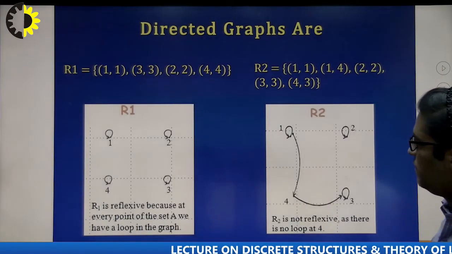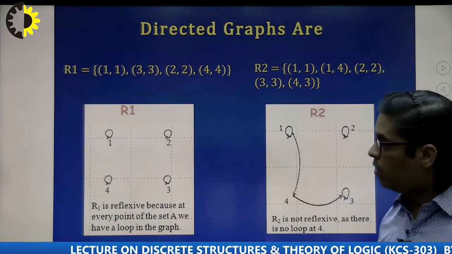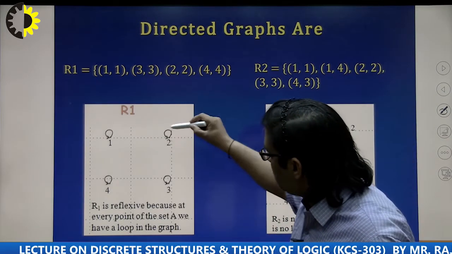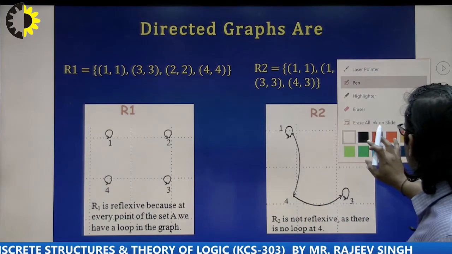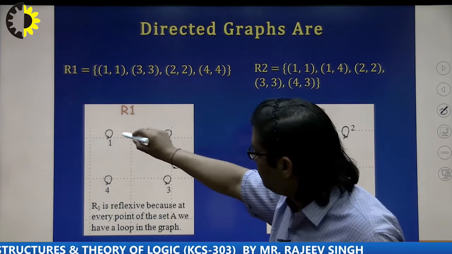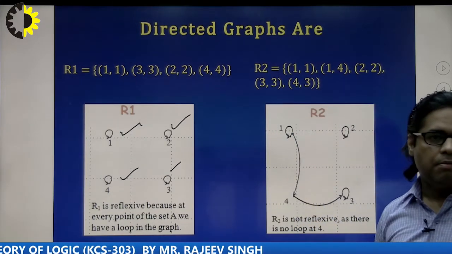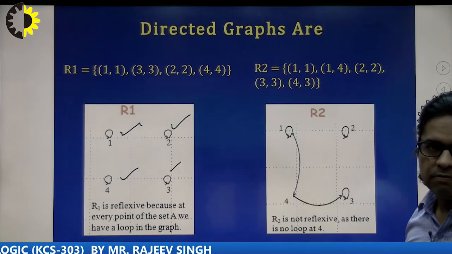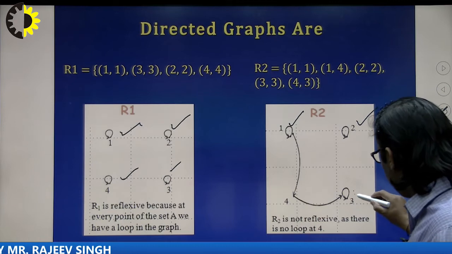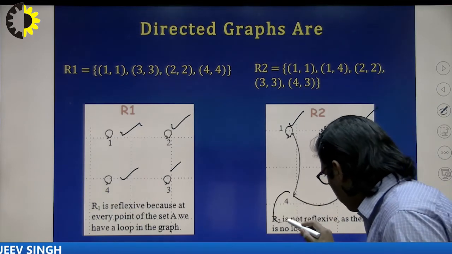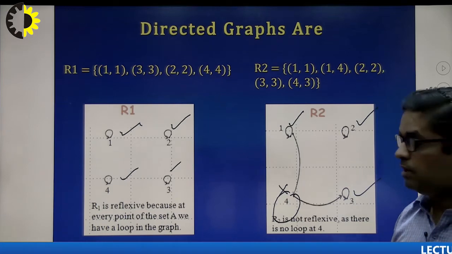Here in the graph we can see that R1 is a reflexive relation because for everyone a self loop is there. For everyone we have a self loop, that's why it is reflexive. But R2 is not reflexive. Why so? For 1 we have a self loop, for 2 we have a self loop, for 3 we have a self loop, but for 4 we don't have a self loop. That's why it is not a reflexive relation.